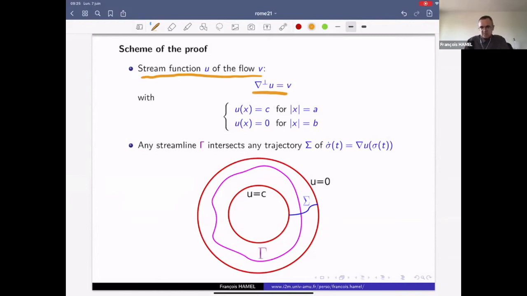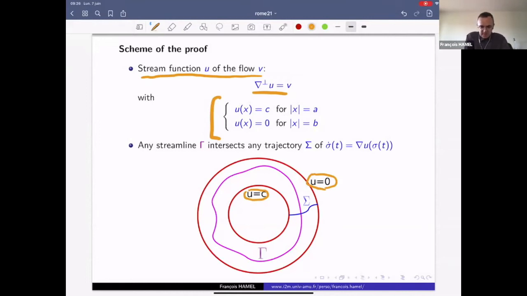And since V is tangential on the boundary, the function u is constant on both connected components of the boundary. So u is equal to some constant c on the inner boundary here. And up to, let's say, an additive constant, we can assume without loss of generality that u is equal to 0 on the outer boundary. So actually, the inner boundary and the outer boundary of the domain are streamlines of the flow. So the stream function is constant along these streamlines.